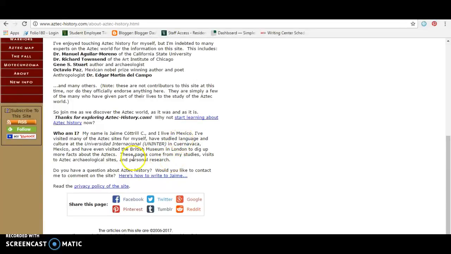But if we look at his little bio here, he doesn't have any official credentials. He lives in Mexico, he's visited the sites, he's studied the language in classes, but he doesn't hold any credentials. So that doesn't mean he's a bad source, but he's probably not the best source that we could use. So we might want to fact check, but we could still cite his source.